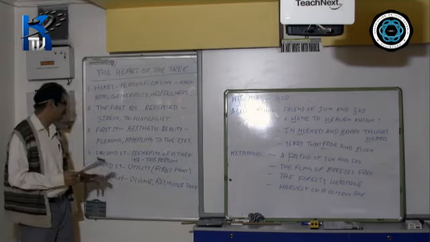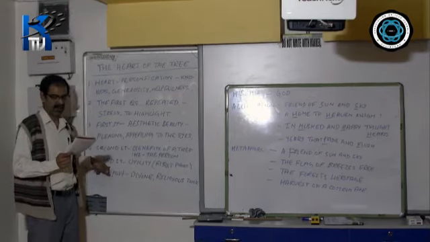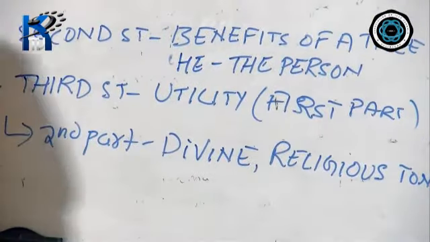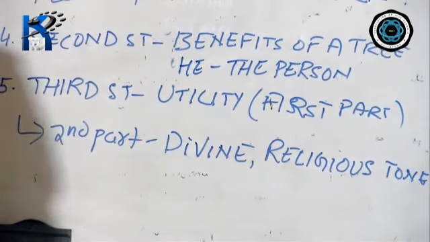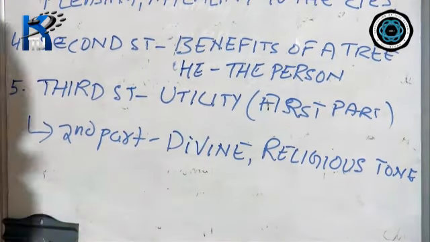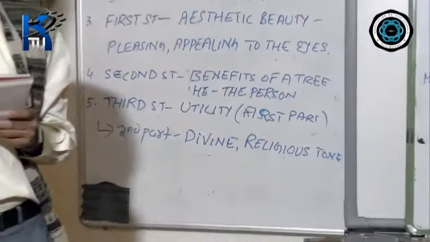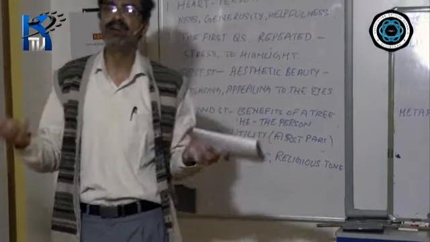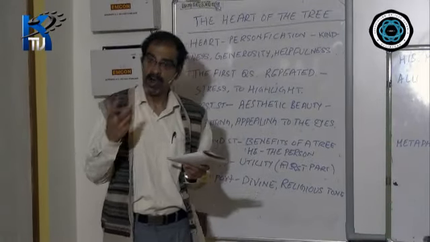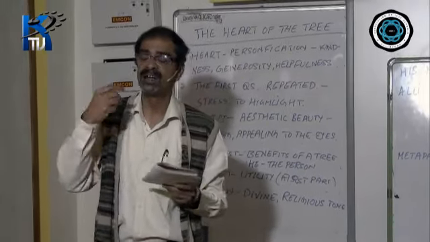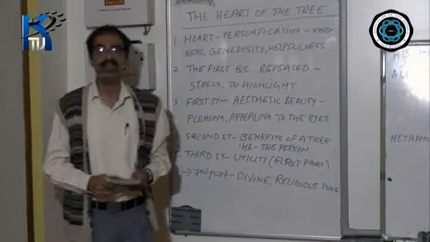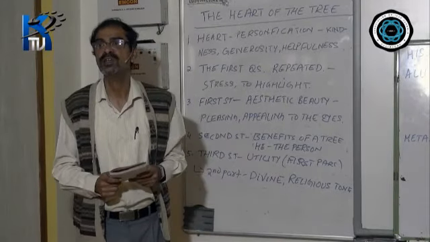Now come to the last stanza, the third stanza. Again, the third stanza begins with a question. "What does he plant who plants a tree? He plants in sap and leaf and wood." You know, when you are planting a sapling which grows into a tree, we get plenty of raw materials from a tree. We not only get flowers, we not only get food, we not only get fruits, we also get the leaves which are useful, the wood of the tree which is useful.